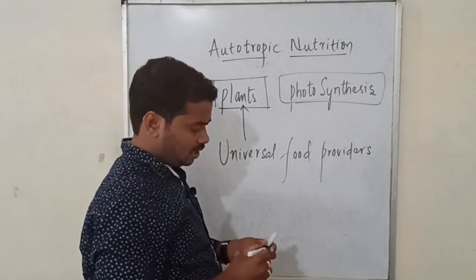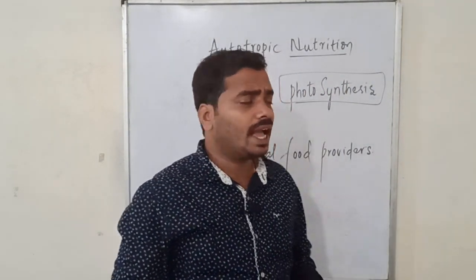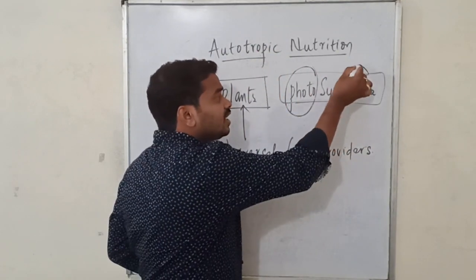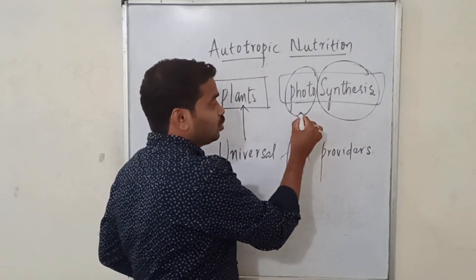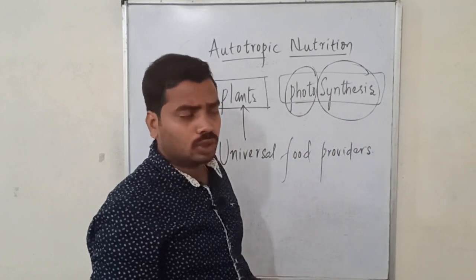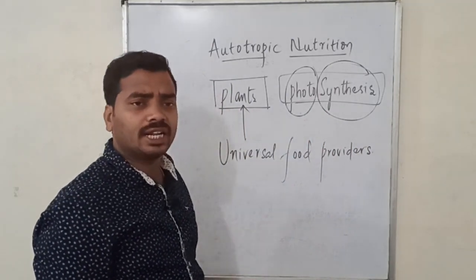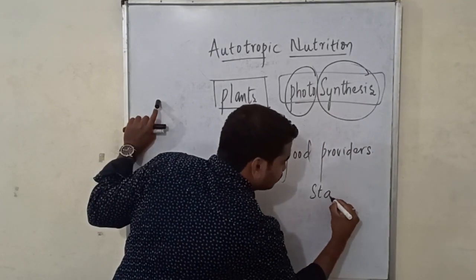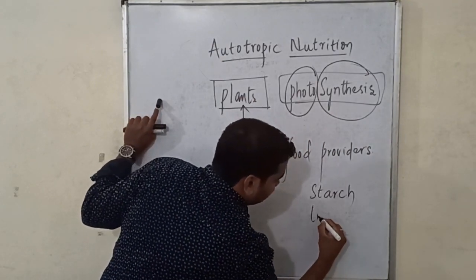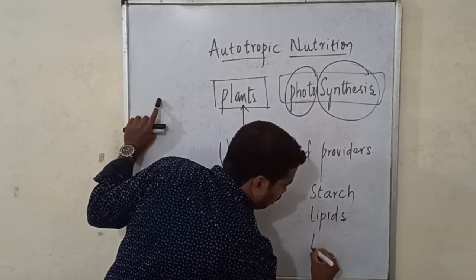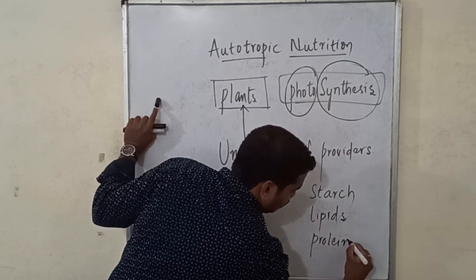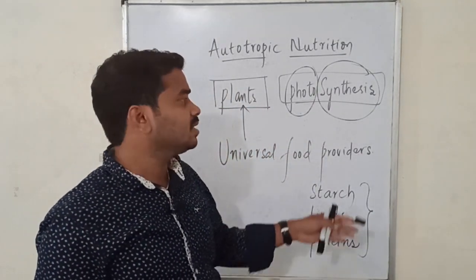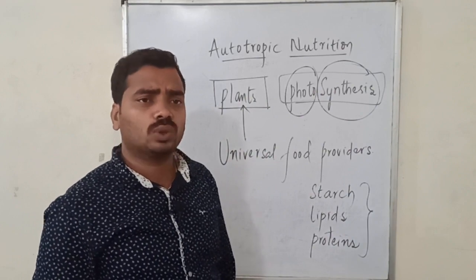Photosynthesis is a process where the plant uses light energy, photo in the sense of light energy, to synthesize its food. So what kind of food materials would the plant produce using light energy? It's starch, next to that lipids, proteins. These kinds of complex molecules are synthesized by the plant using photosynthesis.